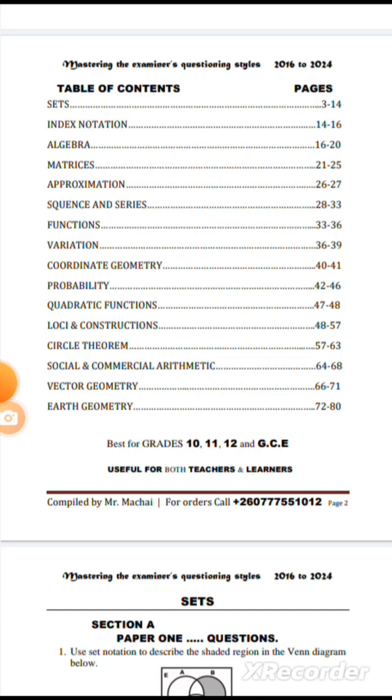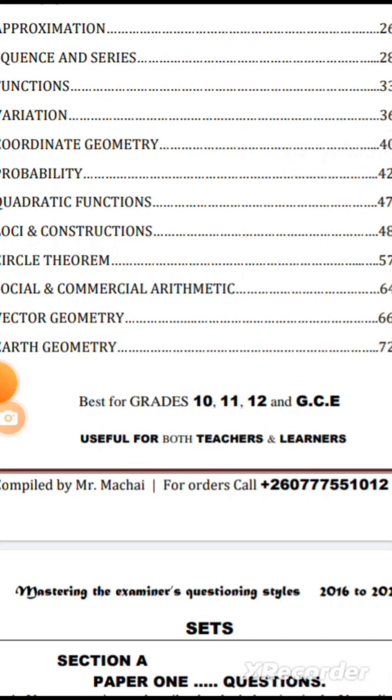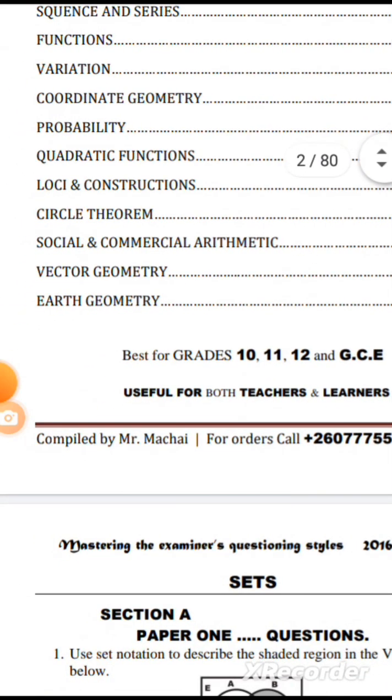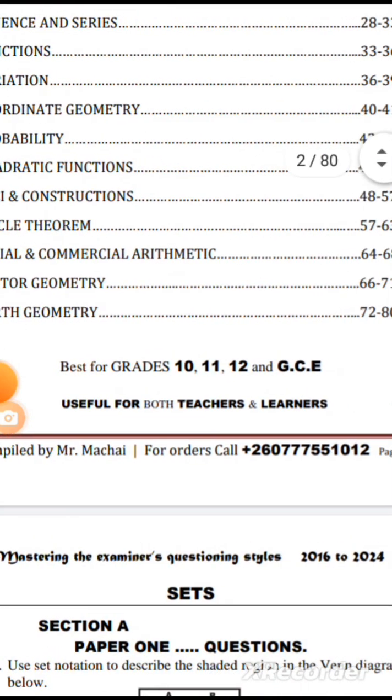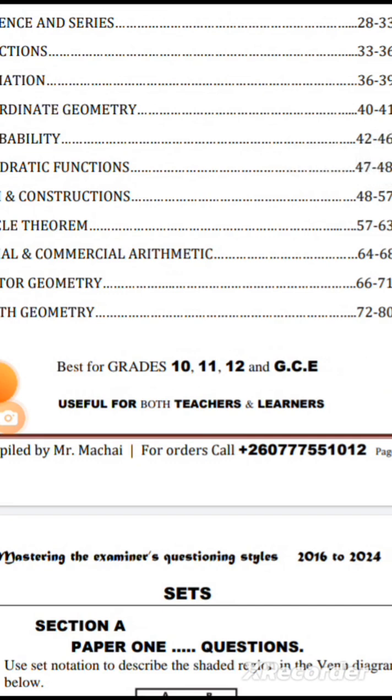It is best for you as a Grade 10, Grade 11, and Grade 12 learner, not forgetting you who are upgrading under GCE. GCE questions are also included in this booklet. It is useful for you as a teacher and you as a learner. This book is not focusing on learners only or teachers only; it focuses on both. A teacher can use it to assess the learners, and the learner can use it to revise.